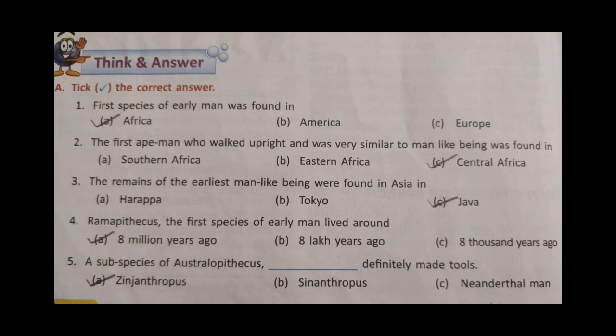Number 3, the remains of the earliest man-like being were found in Asia in number C, Java. Number 4, Ramapithecus, the first species of early man, lived around 8 million years ago. And number 5, a subspecies of Australopithecus called Zinjanthropus definitely made tools. So the answer will be number A.